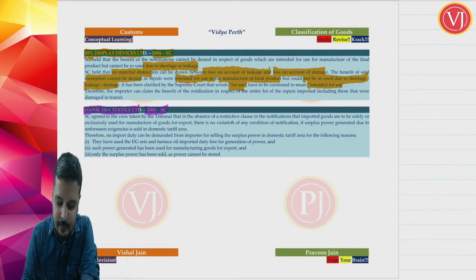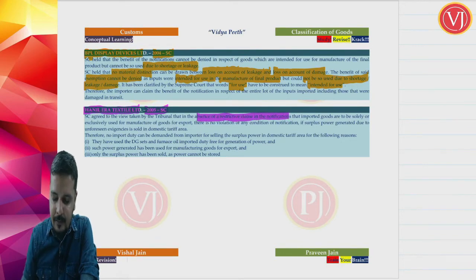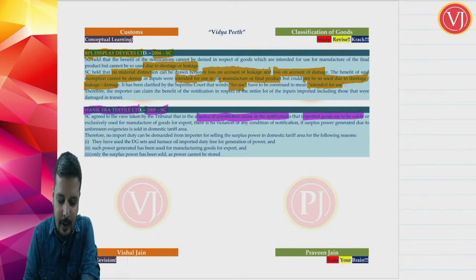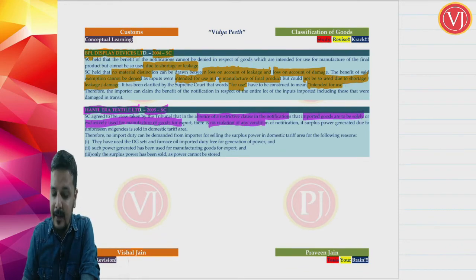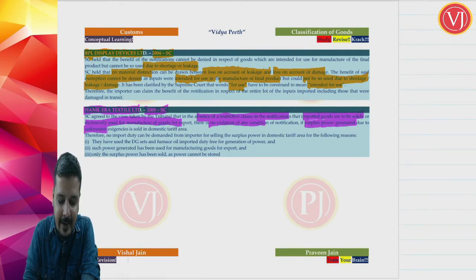Now, in the absence of a restrictive clause in the notification that imported goods should be solely or exclusively used for manufacture of goods for export, there is no violation of any condition of the notification where there is surplus power generated due to unforeseen exigencies.